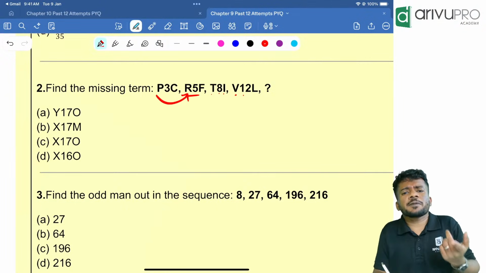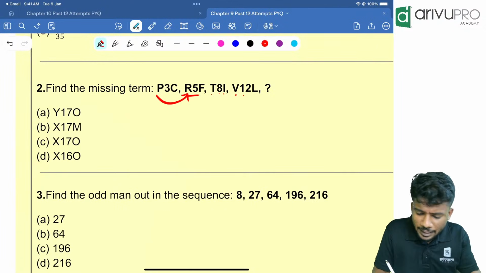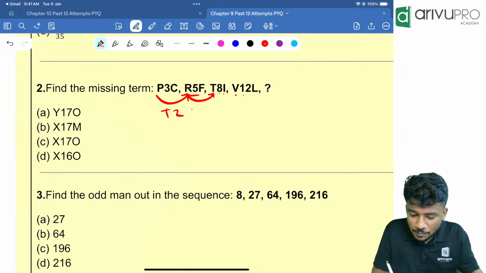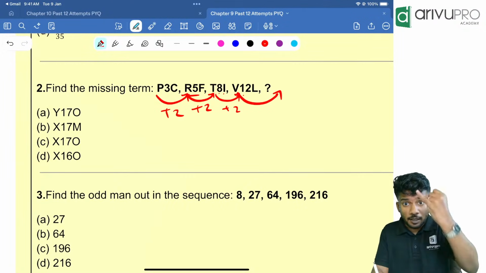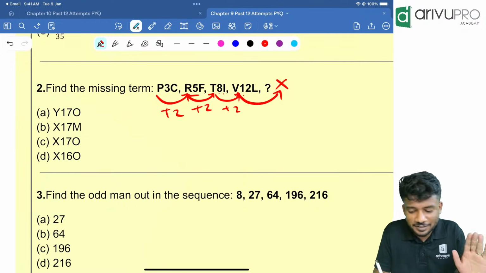So P is becoming R. How is P becoming R? P Q R, that means plus 2. R is becoming T, plus 2. Then T U V, plus 2. Then V W X, plus 2. So the first letter should be X. Looking at that, everything starts with X.